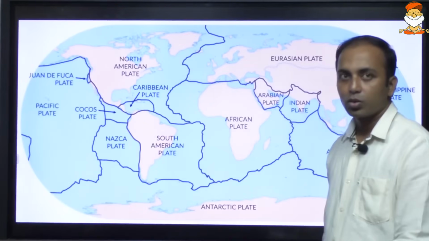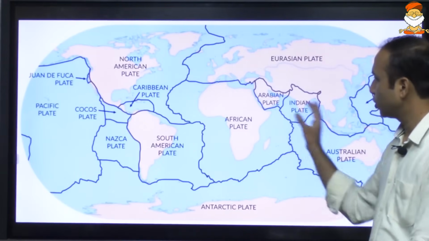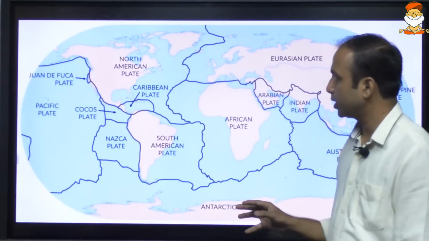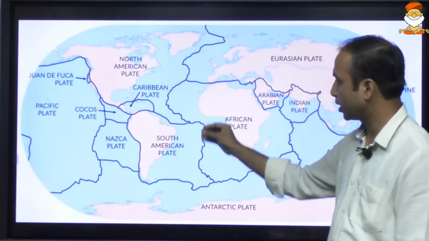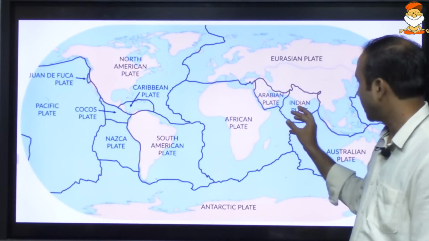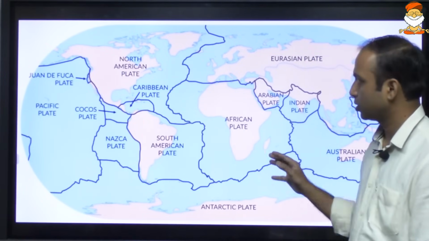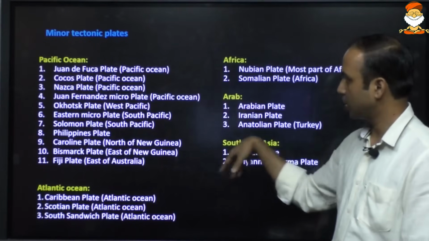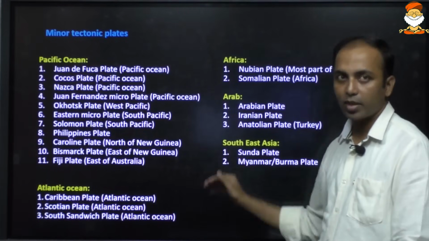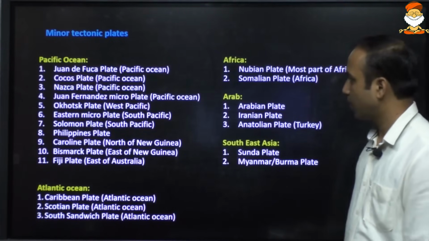So we must know the relative location of these plates. Juan de Fuca, Cocos, Caribbean, the Arabian plate or the Philippine plate, etc. These are just a few, but these are the important ones. Try to memorize most of them.